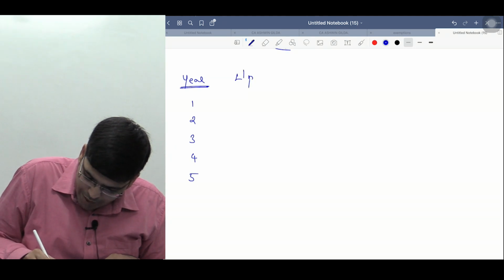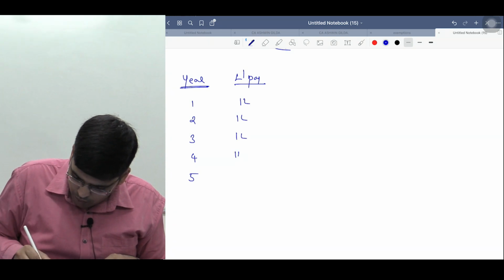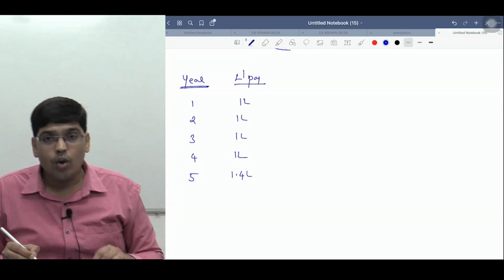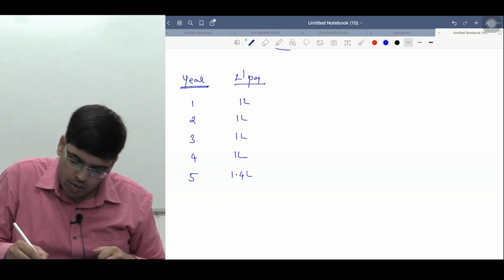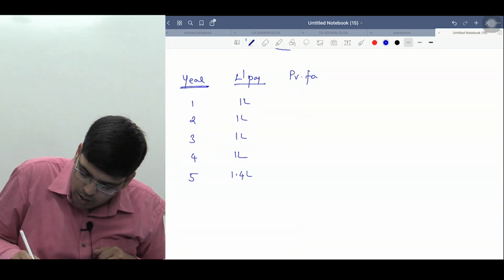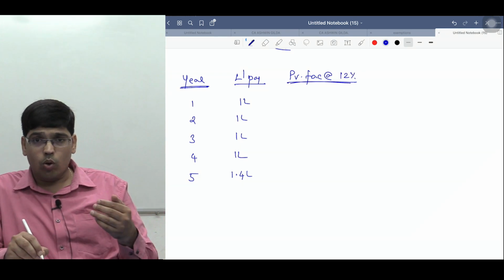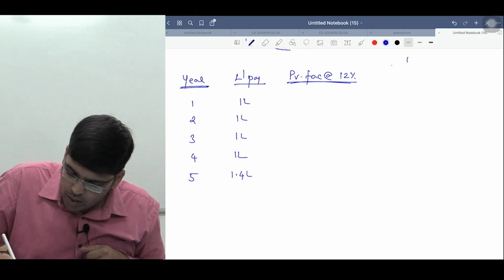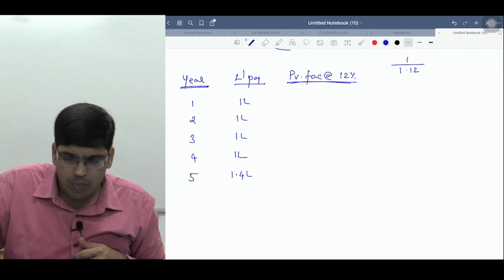Okay, what are the lease payments? Lease payments are 1 lakh, 1 lakh, 1 lakh, 1 lakh, and here 1.4 lakh. Why 1.4? Because it also includes the 40,000 residual value. Okay, what are the PV factors at the rate of 12%? Now you know how to find out the PV factor. It is 1 divided by 1.12. You know this, right?